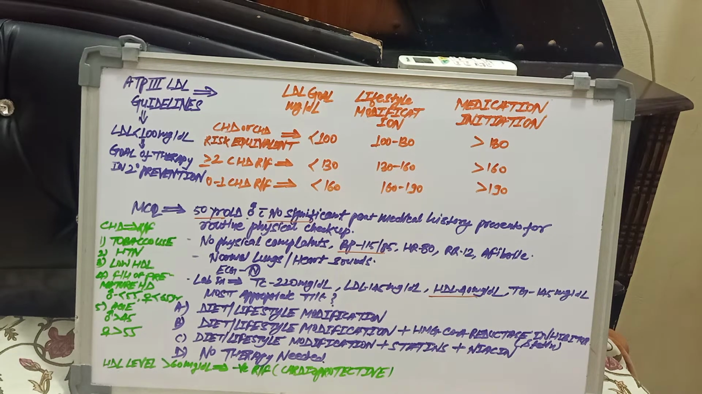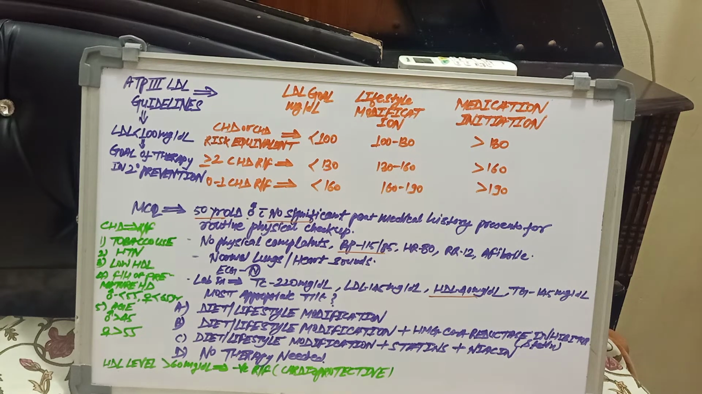Option A, diet and lifestyle modification. Option B, diet and lifestyle modification with HMG-CoA reductase inhibitor, statins. Option C, diet and lifestyle modification with statin with niacin. And option D, no therapy is needed.